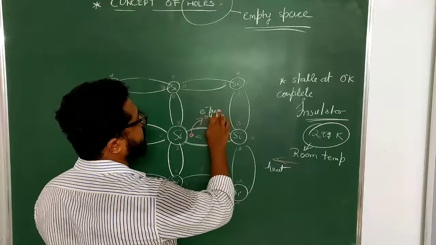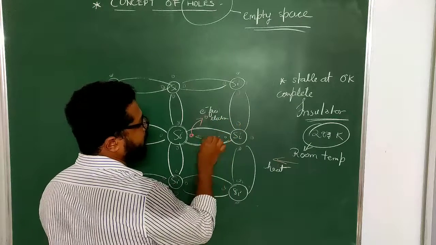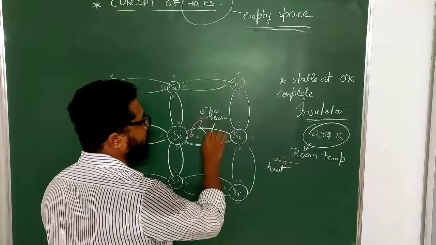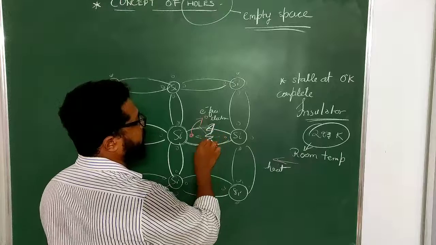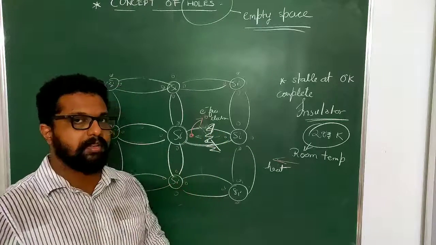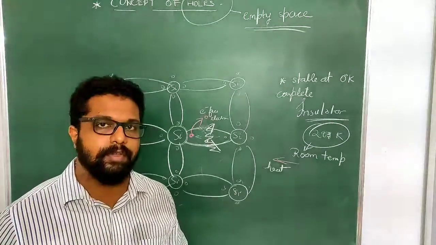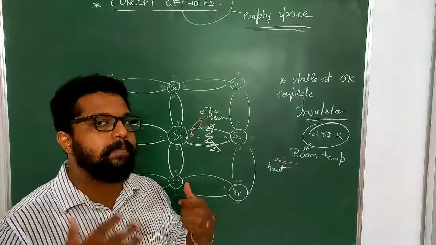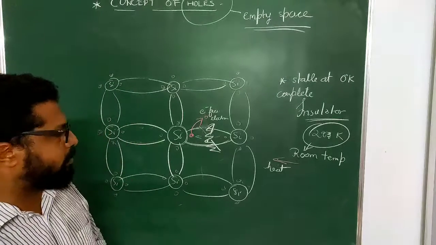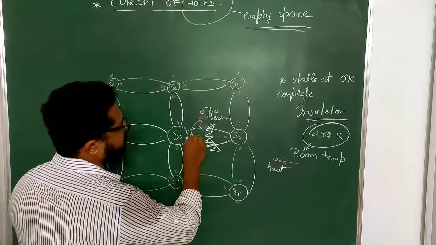Now how that happens: it is free from bonding, and the bond will be broken. So wherever the electron gains energy, undergoes thermal oscillation and jumps off free from the covalent bonding, obviously the bond will be broken, and this broken bond will create an empty space.